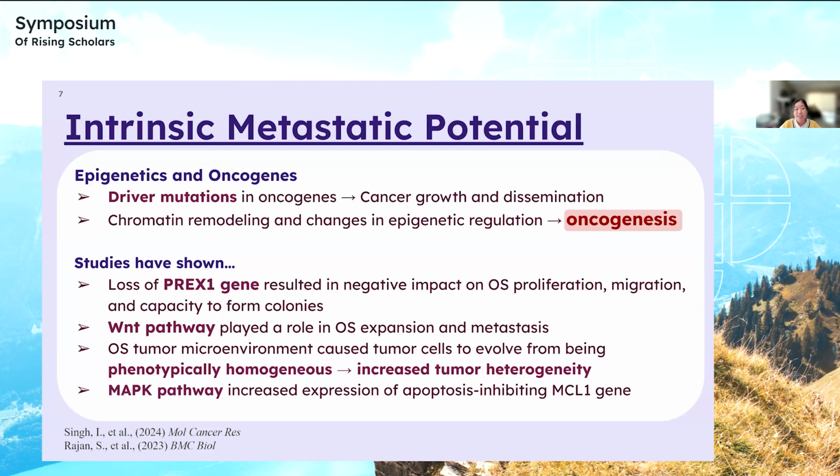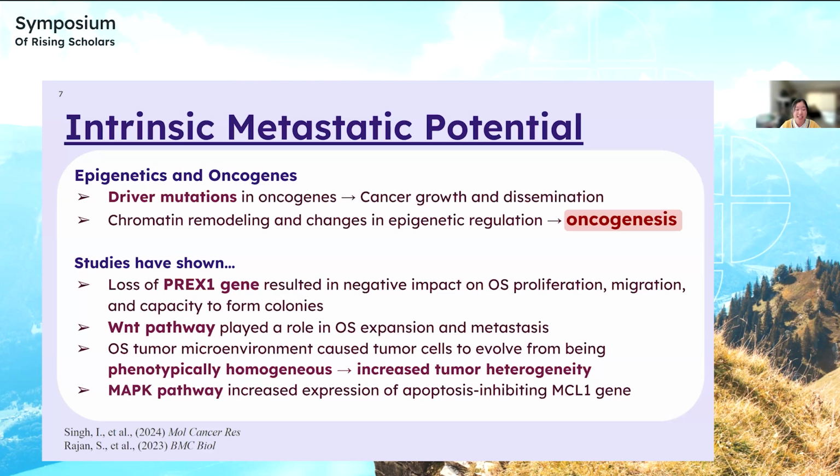For some examples, studies have shown that the loss of a gene called PREX1 resulted in a negative impact on osteosarcoma proliferation, migration, as well as its capacity to form colonies. This points to the PREX1 gene being a component and playing a role in osteosarcoma metastasis. Furthermore, the WNT pathway played a role in osteosarcoma expansion and metastasis as well.